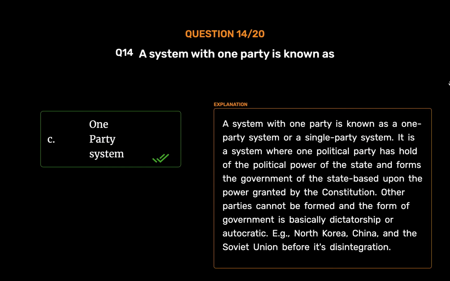One-party system. A system with one party is known as a one-party system or a single-party system. It is a system where one political party has hold of the political power of the state and forms the government of the state based upon the power granted by the Constitution. Other parties cannot be formed and the form of government is basically dictatorship or autocratic. For example, North Korea, China, and the Soviet Union before its disintegration.